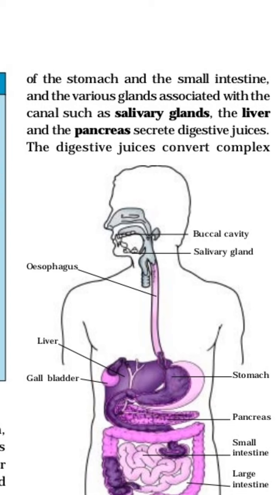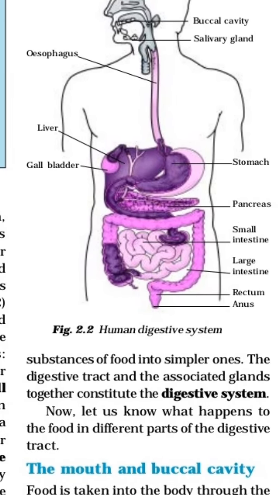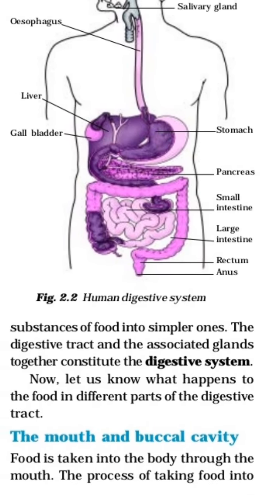First one, salivary glands, liver and pancreas. Salivary gland, की जिथून सलाइवा बाहेर पडते. लिव्हर, यकृत in Marathi, and pancreas, स्वादुपिंड. The digestive juices convert complex substances of food into simpler ones. The digestive tract and the associated glands together constitute the digestive system.